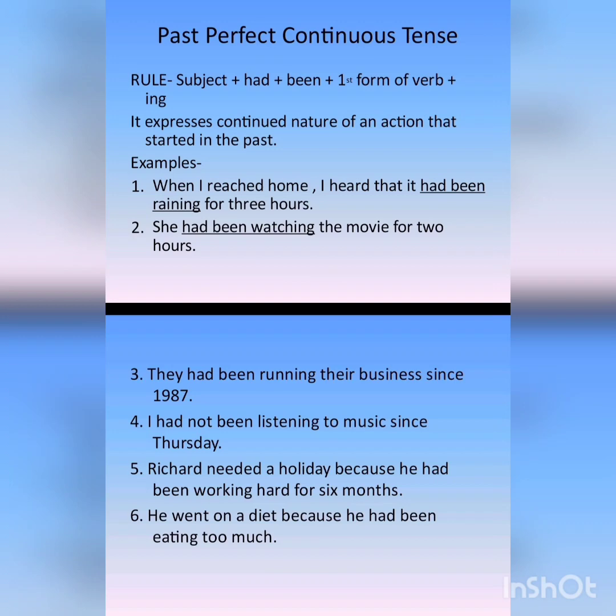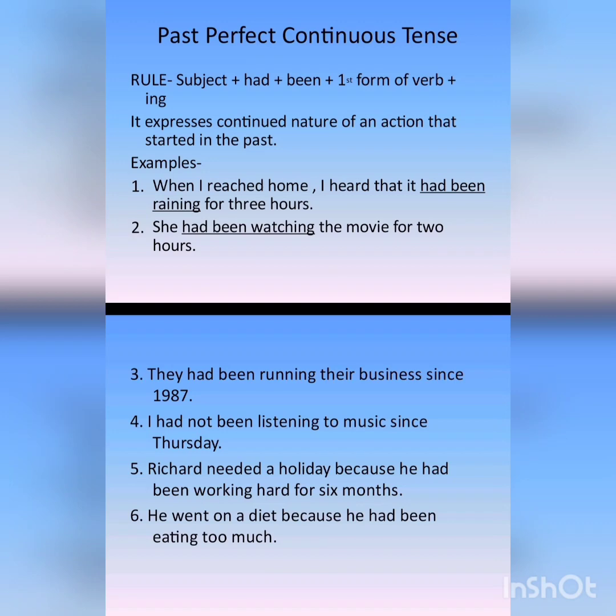So what is the verb here? It is had been running. It is the past perfect continuous tense form of the verb. Okay. The next is, I had not been listening to music since Thursday. Now this is a negative sentence. What is the past perfect continuous tense of the verb here? It is had been listening, or you can write had not been listening, but not is the negative word, so it will not be included in this. It's just had been listening.